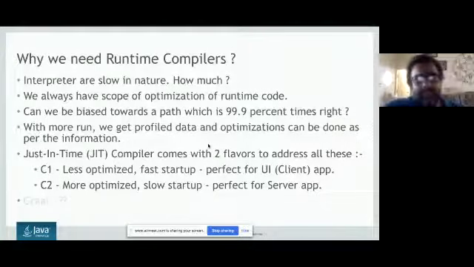I have a separate complete discussion on Graal, how Graal works, what optimizations Graal does, and all those kinds of things. Let's not go into this right now.